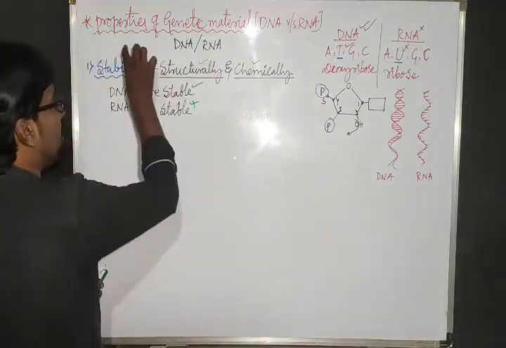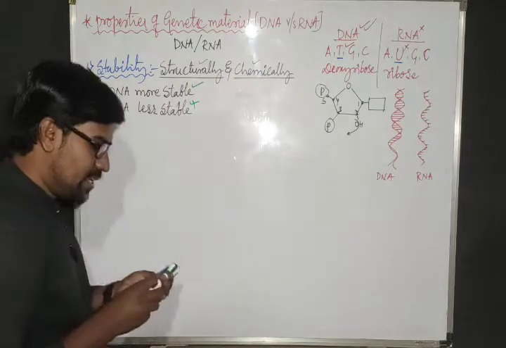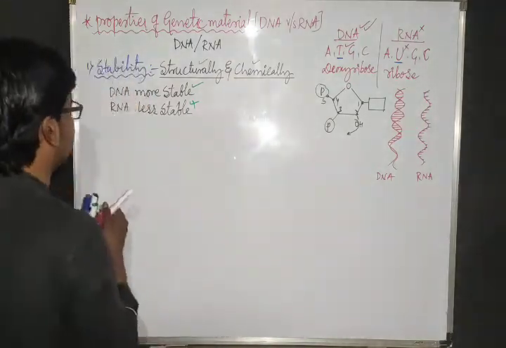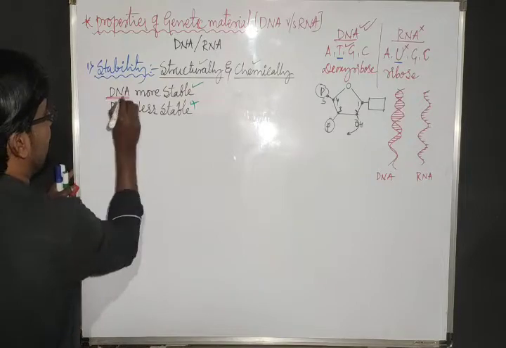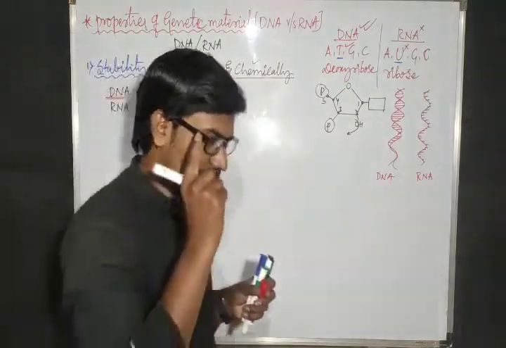So by keeping this stability point, DNA is the best genetic material. DNA acts as the best genetic material. That is one thing.